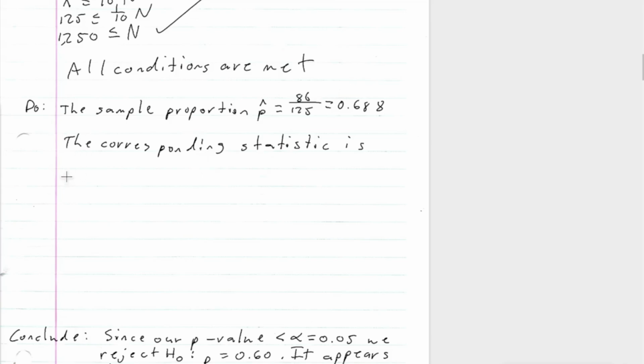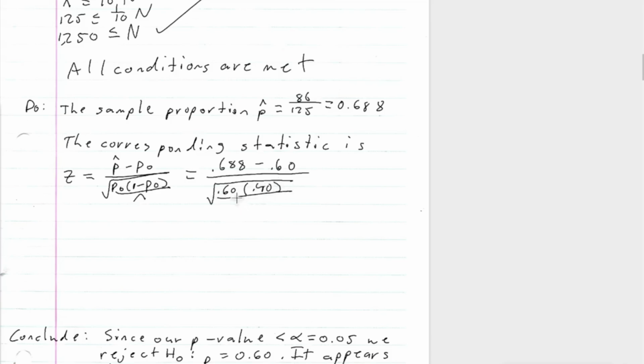So that is z is equal to p hat minus p naught over the square root of p naught times 1 minus p naught all over n, which is equal to 0.688 minus 0.60 over the square root of 0.60 times 0.40 over 125, which is equal to 2.01.